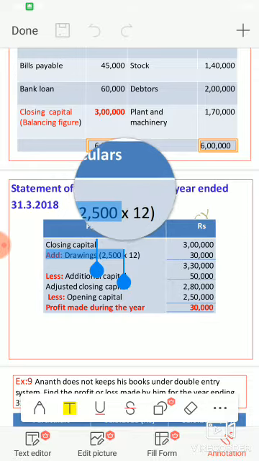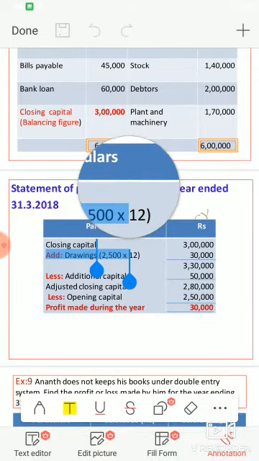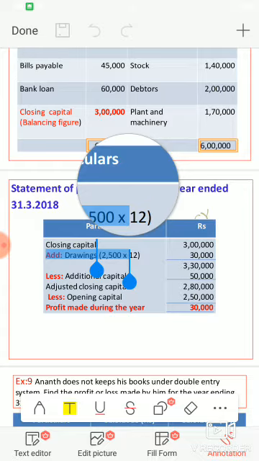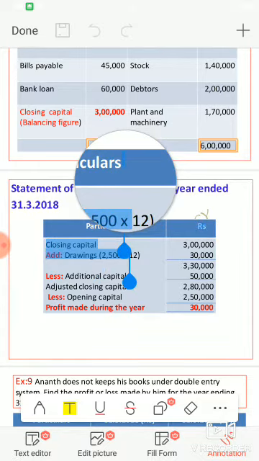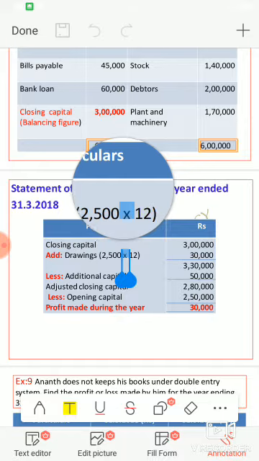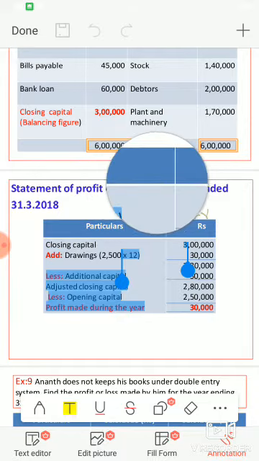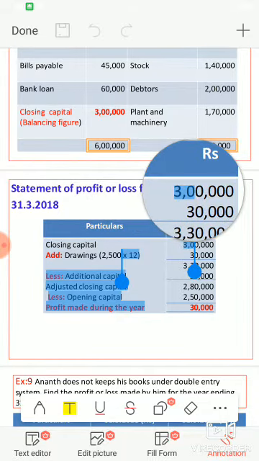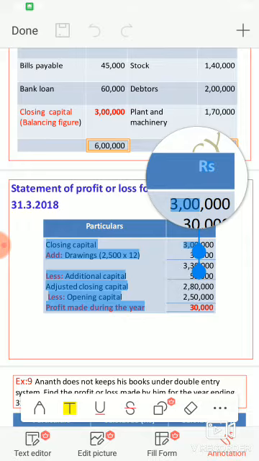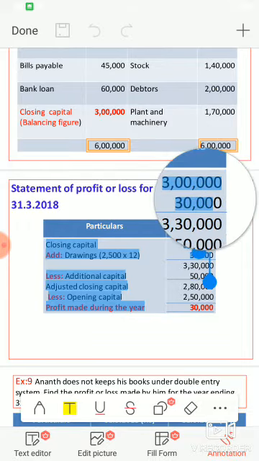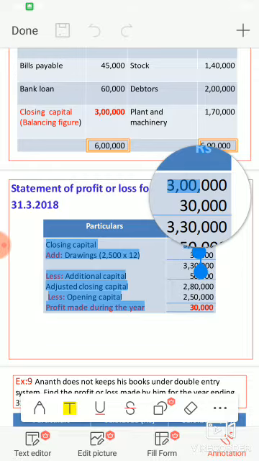We are going to prepare profit or loss for the year, that is per annum, so you have to multiply by 12. Per month means you have to multiply by 12. If it is given per annum in your question, there is no need to multiply by 12. So 2,500 into 12, you will get 30,000. So 3 lakhs plus 30,000, you will get 3 lakh 30,000.